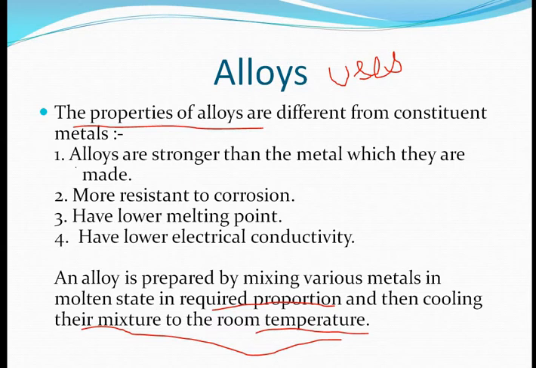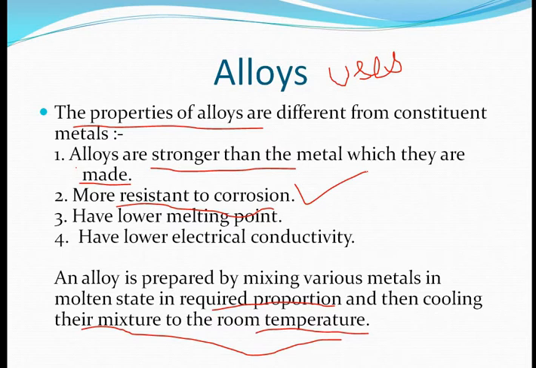Alloys are much stronger than the metals from which they are made. For example, if an alloy is made up of copper and gold, then that alloy is much stronger compared to simple gold metal. They are also more resistant to corrosion. This property is used in aircraft formations.